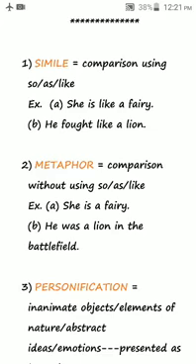Here we have used some elements of nature to express some qualities. For example, fairy represents beauty and innocence, and lion is a symbol of fearlessness and bravery. So when you say she is like a fairy, it doesn't mean that she has wings and she is a supernatural being, but it simply means she is beautiful and innocent. In B also, if you say he fought like a lion, it doesn't mean that he fought with claws and teeth, but he fought bravely and fearlessly.